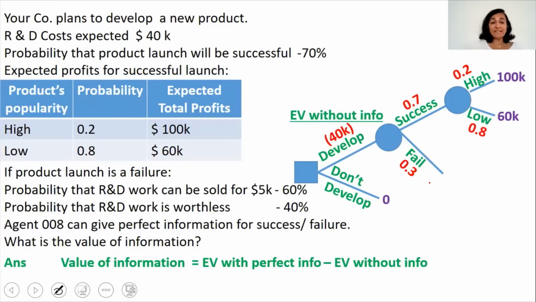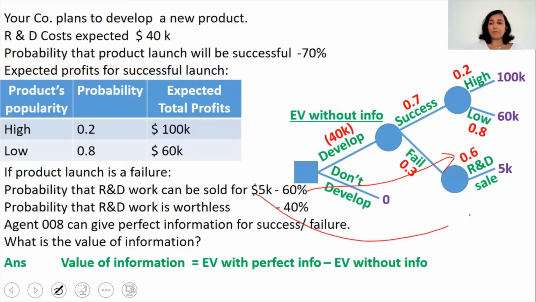Okay. Probability that the R&D work can be sold for $5,000 is 60%. So again, there is a chance. What is a chance? There is a chance that we can sell the R&D work for an amount of $5,000 with a probability of 60%. 60% coming from here and $5,000 coming from here.